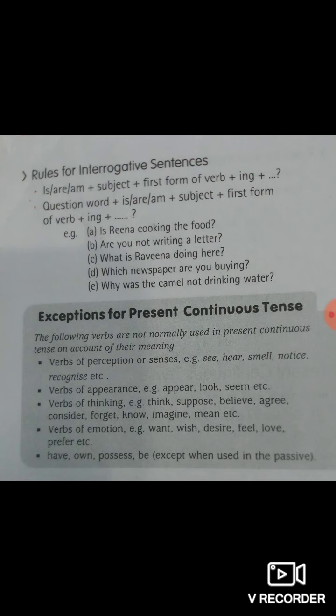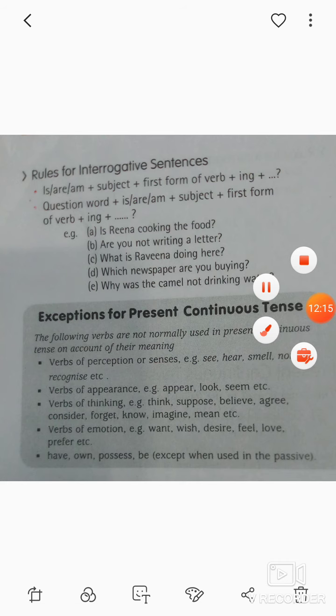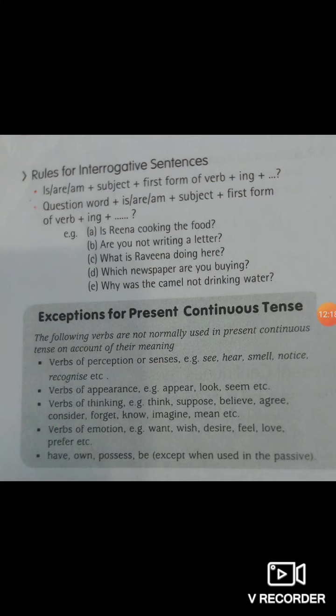Now we will go with the rules for interrogative sentences. So interrogative sentences, as you all know, are question sentences where we raise the question: is/am/are plus subject plus first form of verb plus ing plus object. So like, is Reena cooking the food, now is is your is/am/are. Are you not writing a letter, are is your plural subject, so are plus subject, then first form of verb. Like not also comes in your interrogative. Are you not writing a letter? Now writing is your verb plus letter is your object.